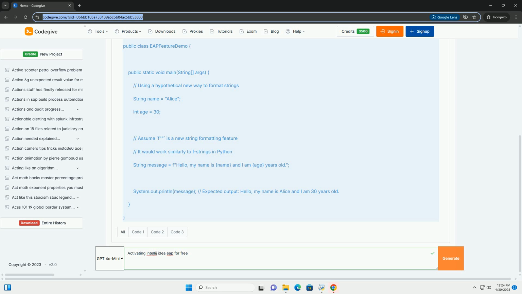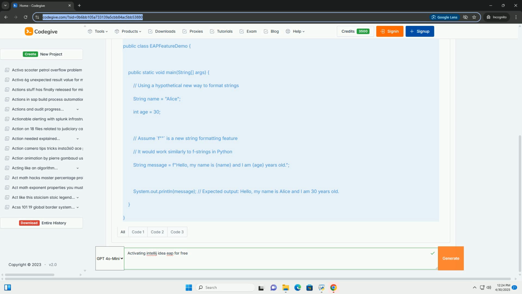Methods for activating IntelliJ IDEA EAP. We'll cover the following methods, starting with the easiest and most common. 1. JetBrains account activation, recommended. 2. JetBrains Space organization account, if applicable to your organization. 3. Evaluation license, if no other options are available for EAP.